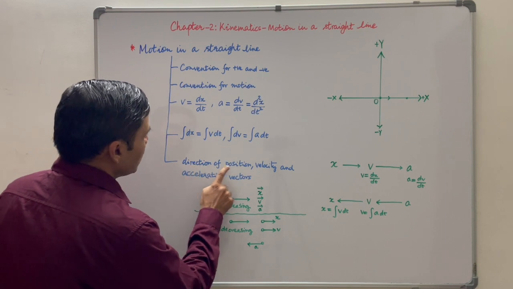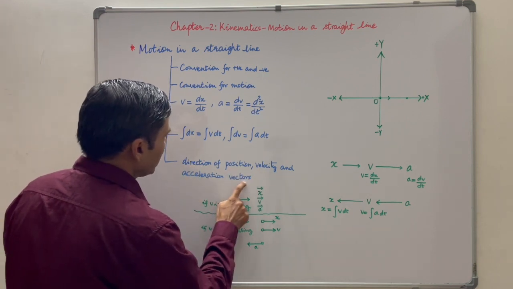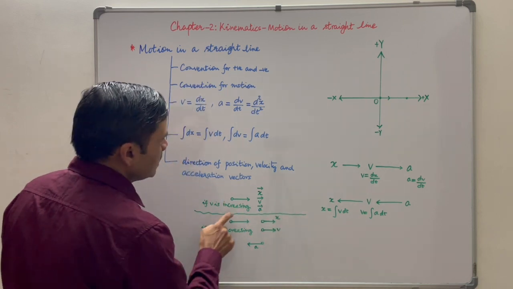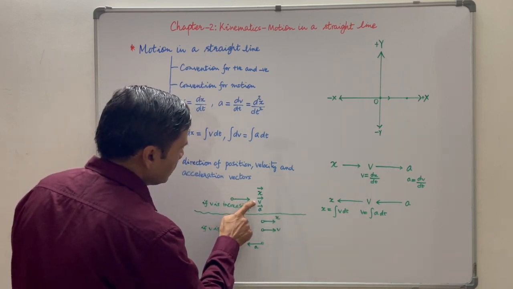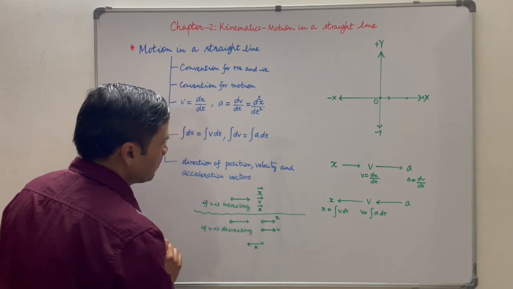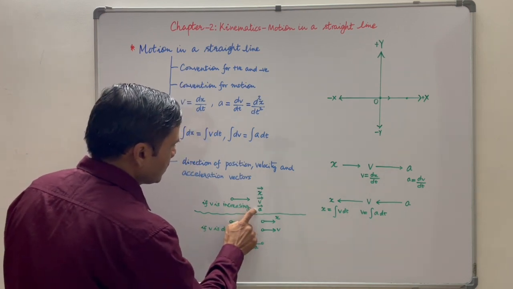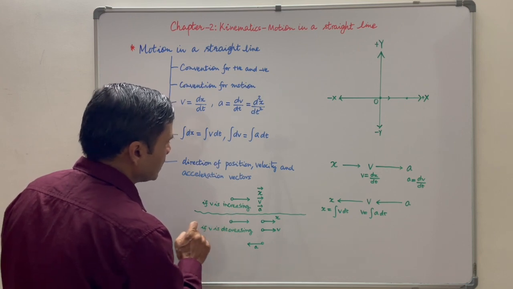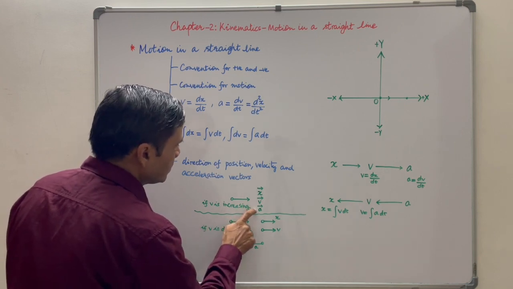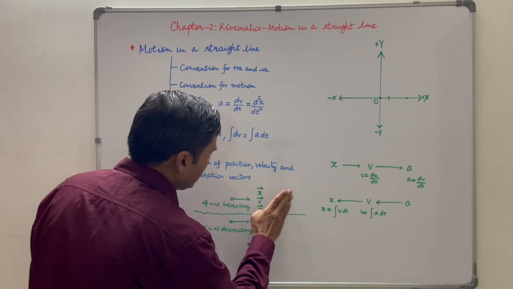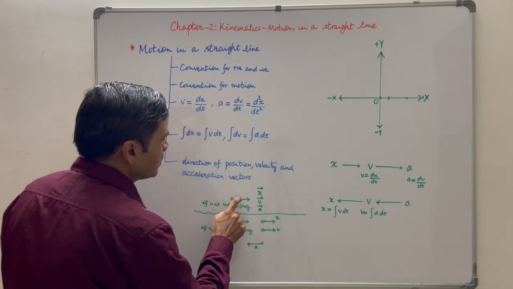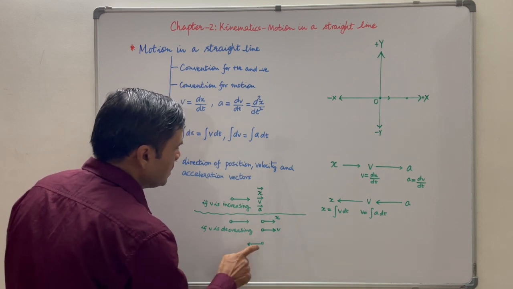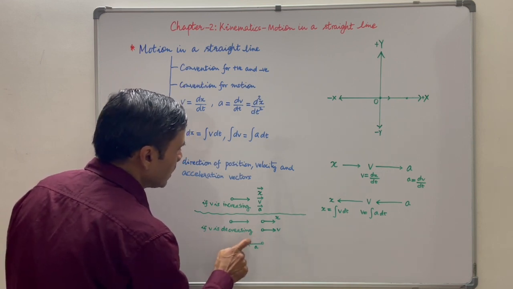Last point, direction of position, velocity and acceleration vectors. Consider a particle is moving in the positive x direction. Then its position vector and velocity vector will be in the same direction. Direction of acceleration vector will depend on whether the particle's velocity is increasing or decreasing. If it is increasing, then acceleration vector will also be in the same direction. But if the particle's velocity is decreasing, then acceleration vector will be in the opposite direction, means negative acceleration or retardation.